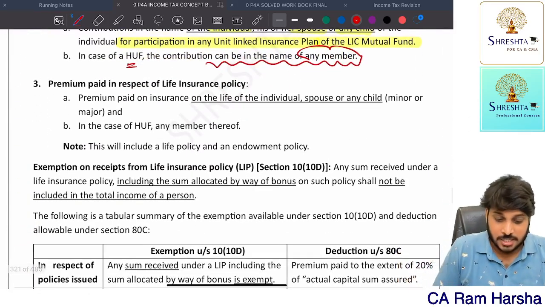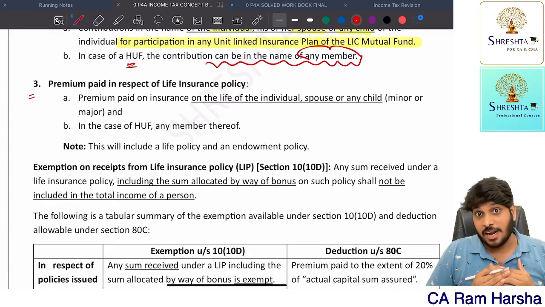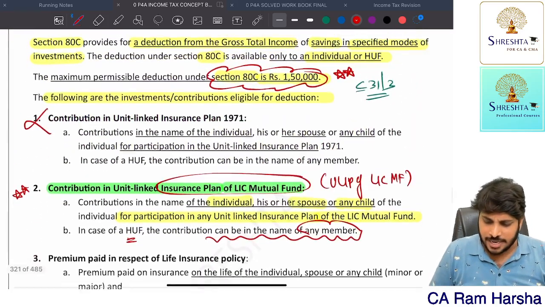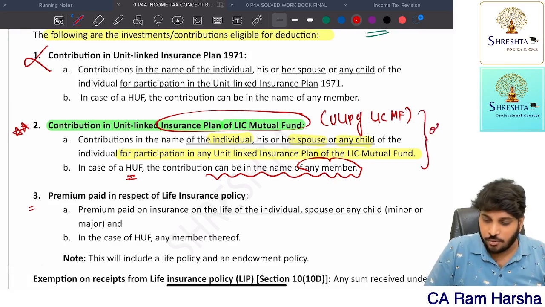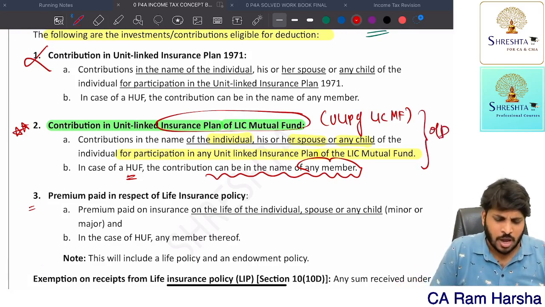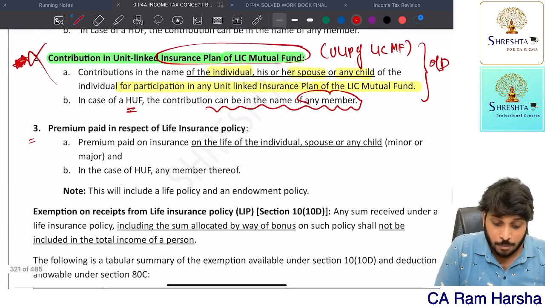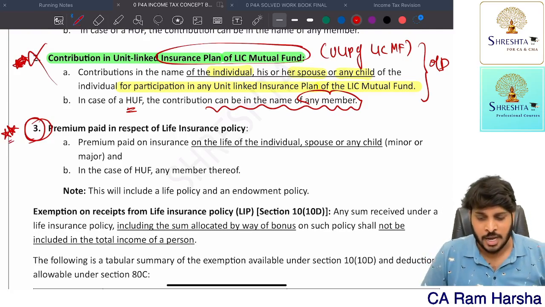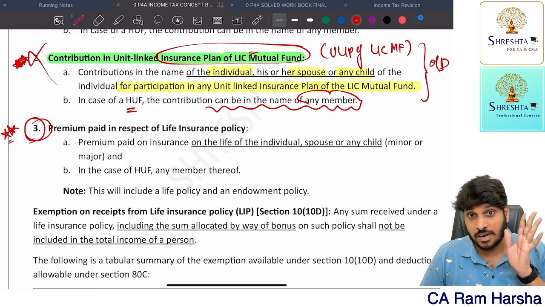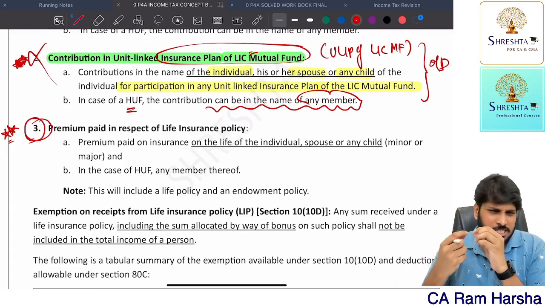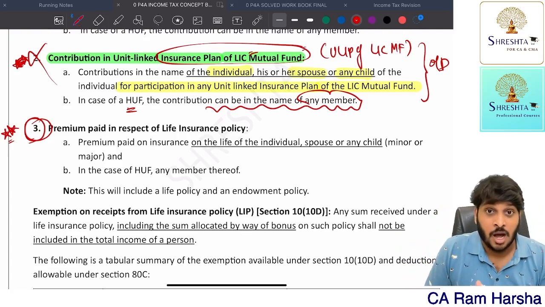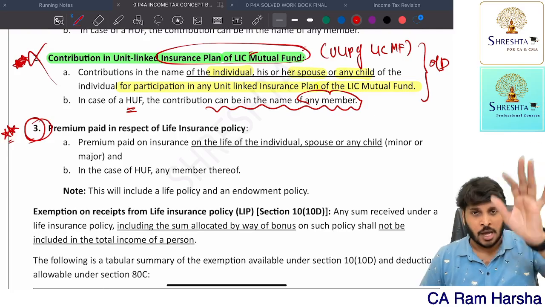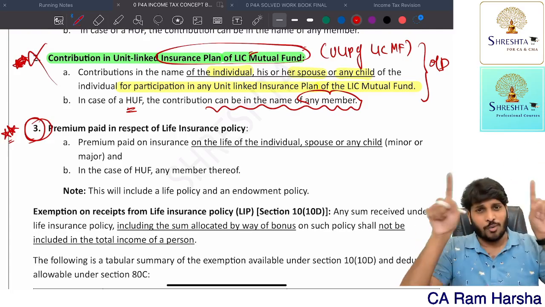Further. Next, suppose I am buying some life insurance policy. This is also called as ULIP only. Suppose if they say LIC unit linked insurance plan of LIC mutual fund, no, this is very outdated. This is also not there for now. Or else you do one thing, this also you strike off. Most of the ULIPs that you pay come under this third point. Unit linked insurance plan of LIC mutual fund. So that is very outdated. But just if at all in exam this point is asked, how much ever amount they gave, you claim that much deduction. Unit linked insurance plan of mutual fund, you can claim deduction without any limit, provided, what is the section limit?